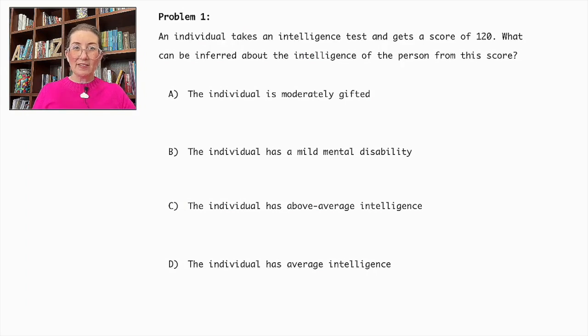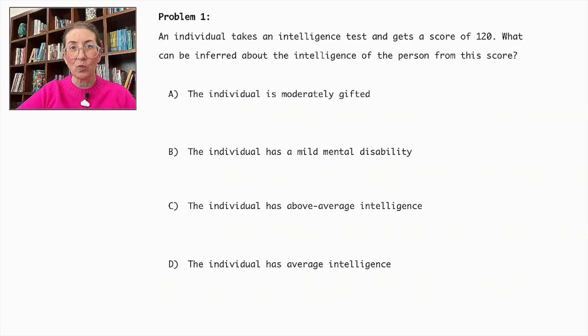Problem number 1. An individual takes an intelligence test and gets a score of 120. What can be inferred about the intelligence of the person from this score? A. The individual is moderately gifted. B. The individual has a mild mental disability. C. The individual has above average intelligence. Or D. The individual has average intelligence.